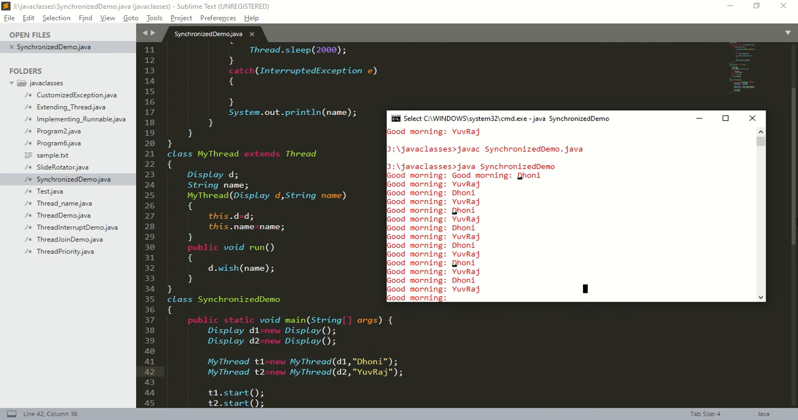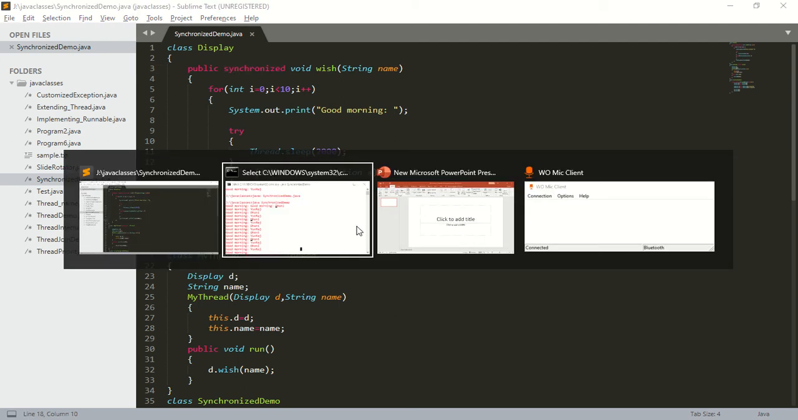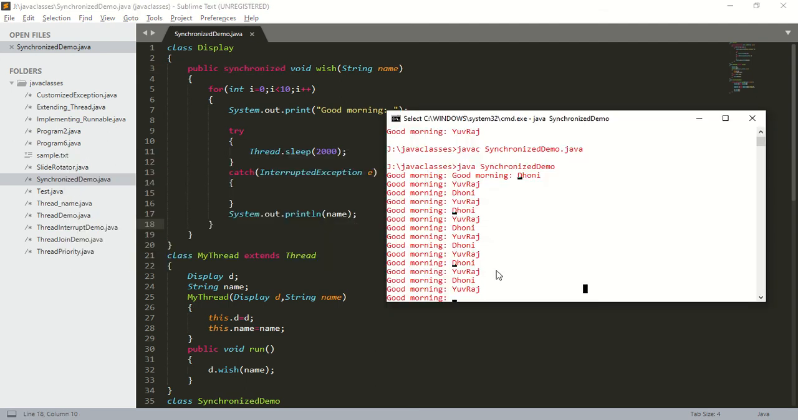Even though the method is synchronized, we are getting irregular output because two threads are executing simultaneously on two different objects. That is why we are getting irregular output. But there is no data inconsistency problem.